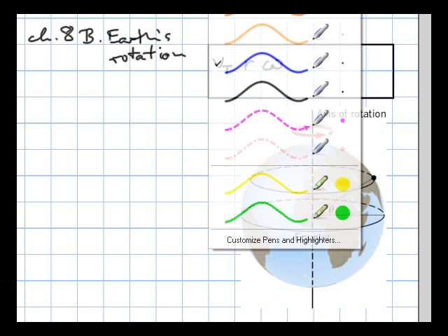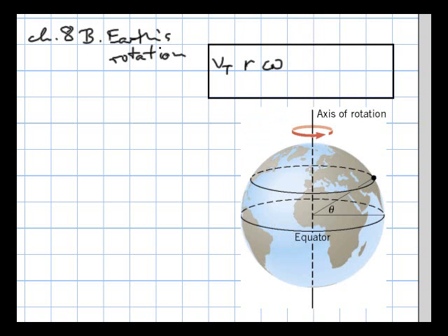I'll change the color here. It says the Earth has a radius of 6,380,000 meters and turns on its axis once every 23.9 hours. What is the tangential speed in meters per second of a person living in Ecuador, a country that lies on the equator? At what latitude, that means the angle theta in the drawing, is the tangential speed 1/3 that of a person living in Ecuador? So let's just do one part at a time.